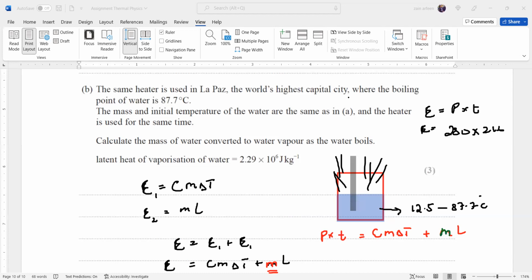Initially, we were having 0.165 kilogram of water. As it was given in grams, we convert it into kilograms. So just substitute the values: 280 times 216, specific heat 4190. The mass was 0.165. The temperature change this time will be 87.7 minus 12.5.